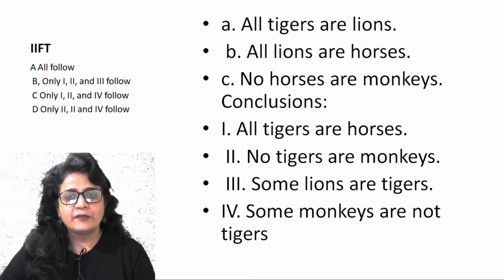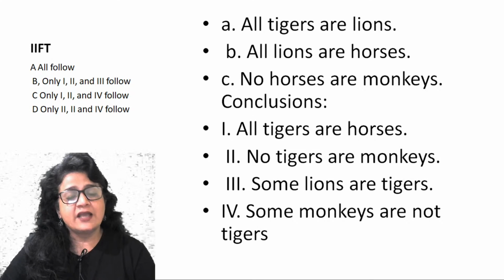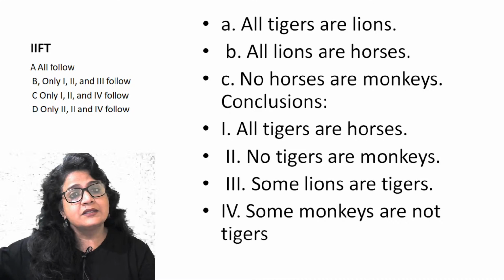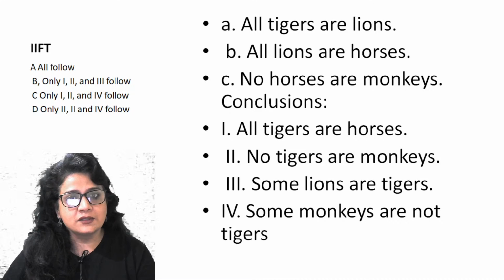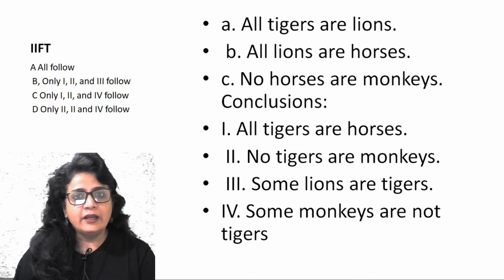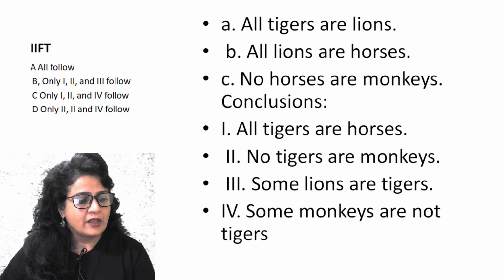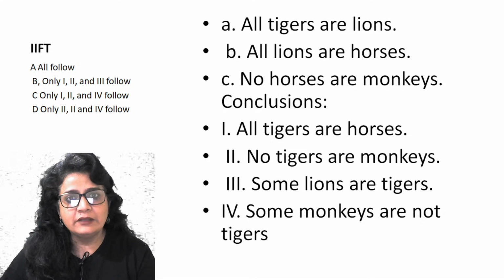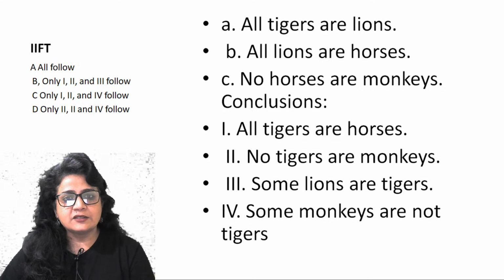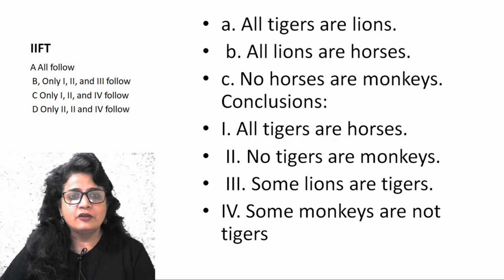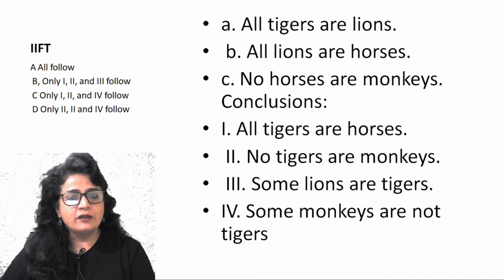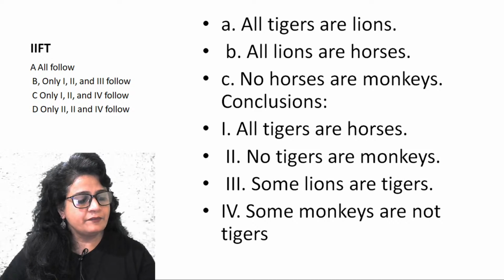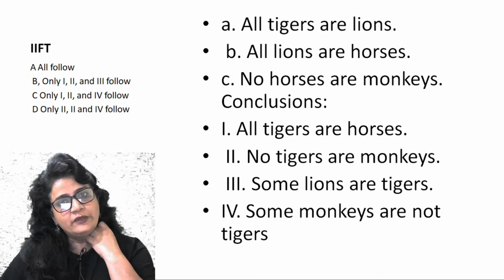Fourth statement, some monkeys are not tigers. Actually, no monkey is a tiger. The tiger is inside and monkey is outside the horses. It can never intersect with monkey, tiger. So no monkey is tiger. That could have been the correct option, but this is not the correct answer. So answer is 1, 2, 3. And with that, your answer is B. It says 1, 2 and 3. Alright. So basic understanding of syllogism and your practice will ensure that you will get your answer.